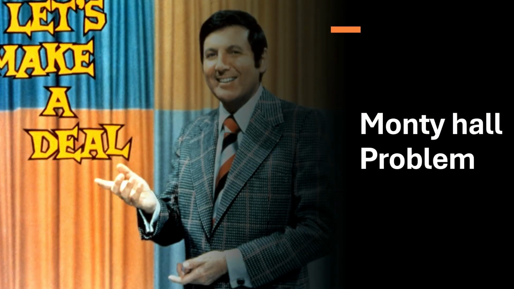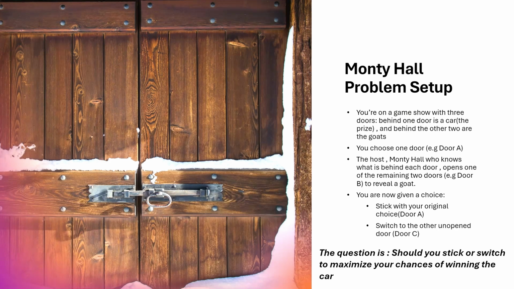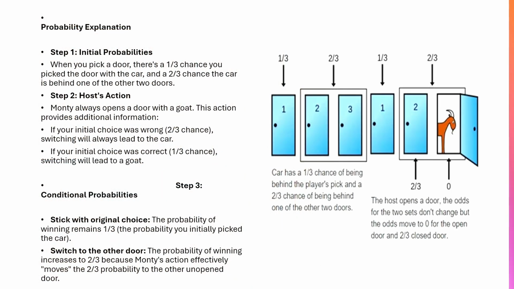Now let's look at the Monty Hall problem. Here is the problem setup, so let's understand that. You're presented with 3 closed doors: door A, door B, and door C. Behind one door is a car. Behind the other 2 are goats. You choose one of the doors, say door A. At this point, you have no information about what's behind the doors, so the probability of your choice being correct is 1/3. The host, Monty Hall, knows what's behind each door. He opens one of the remaining 2 doors, say door B, to reveal a goat, never revealing the car.